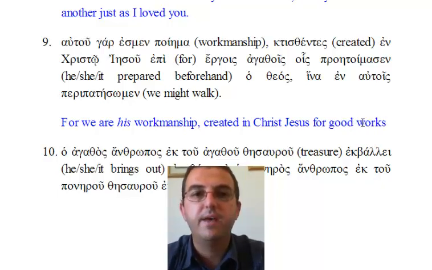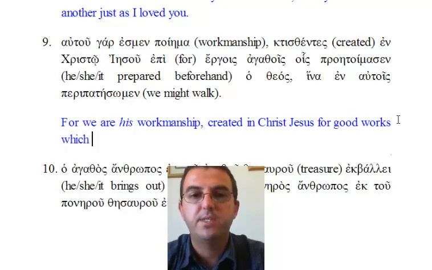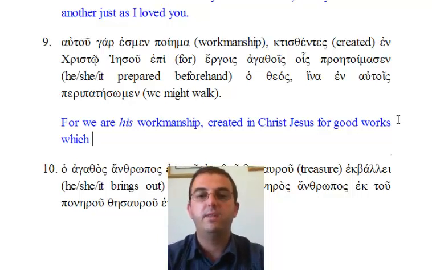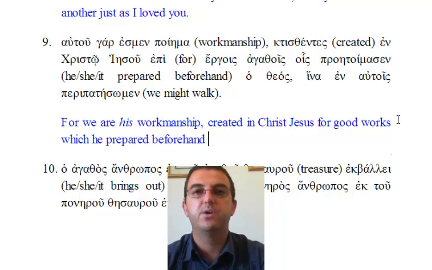Let's read it all together. Autou gar esmen poiema, for we are his workmanship, ktisthentes en Christo Jesou, created in Christ Jesus, epi ergois agathois, for good works, hois proetoimasen, which he prepared in advance, who, ho theos, God, hina en autois peripatesomen, in order that we might walk in them. Not so difficult, is it? Who told you Greek was difficult? So far, so good.